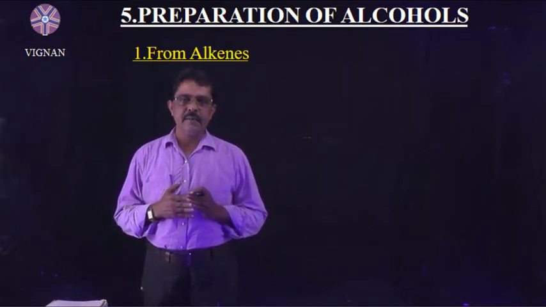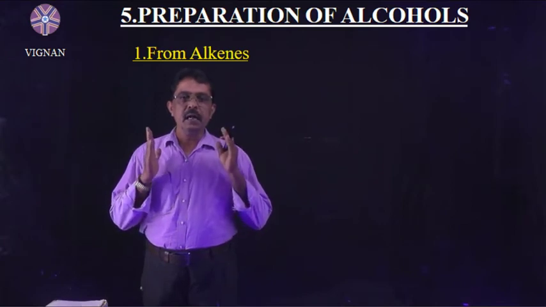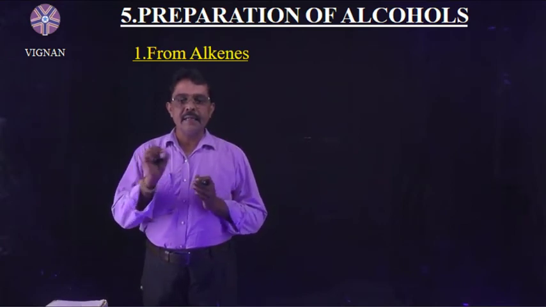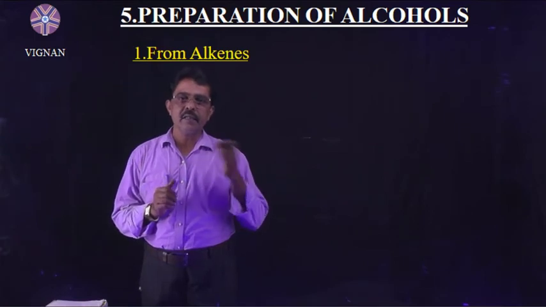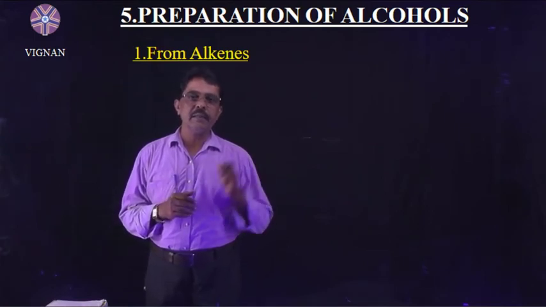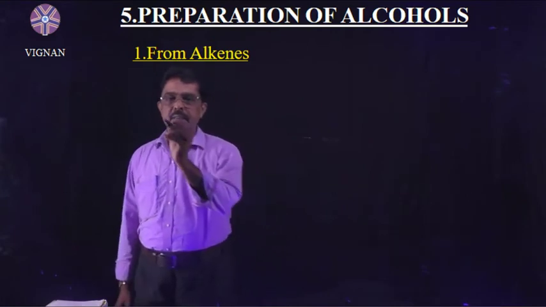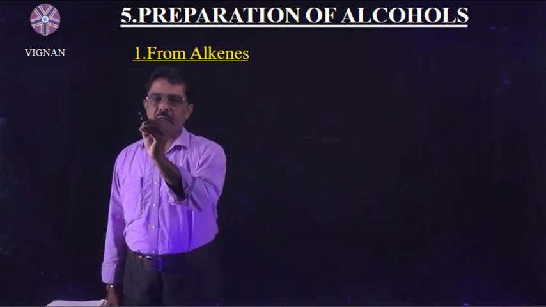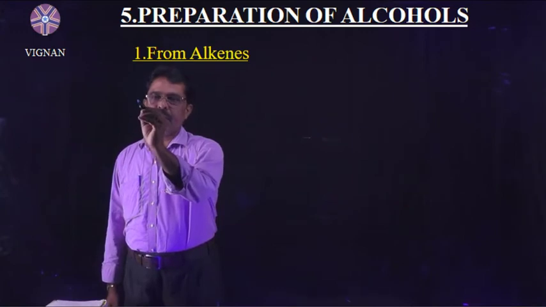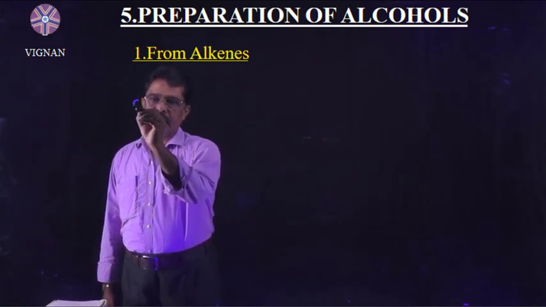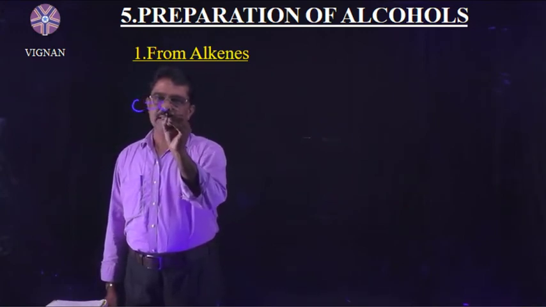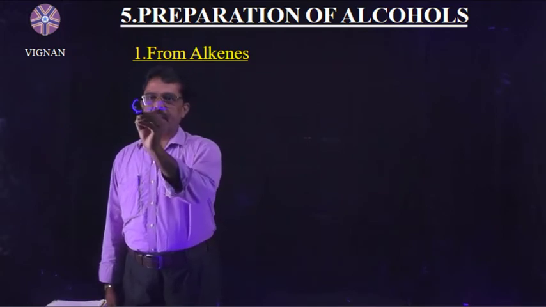Right? Understand? So, these alkenes are unsymmetrical alkenes. When they react with water, they follow the Markovnikov rule. Let us discuss the preparation method of alcohols from alkenes. I will write the alkene, C double bond C, here.